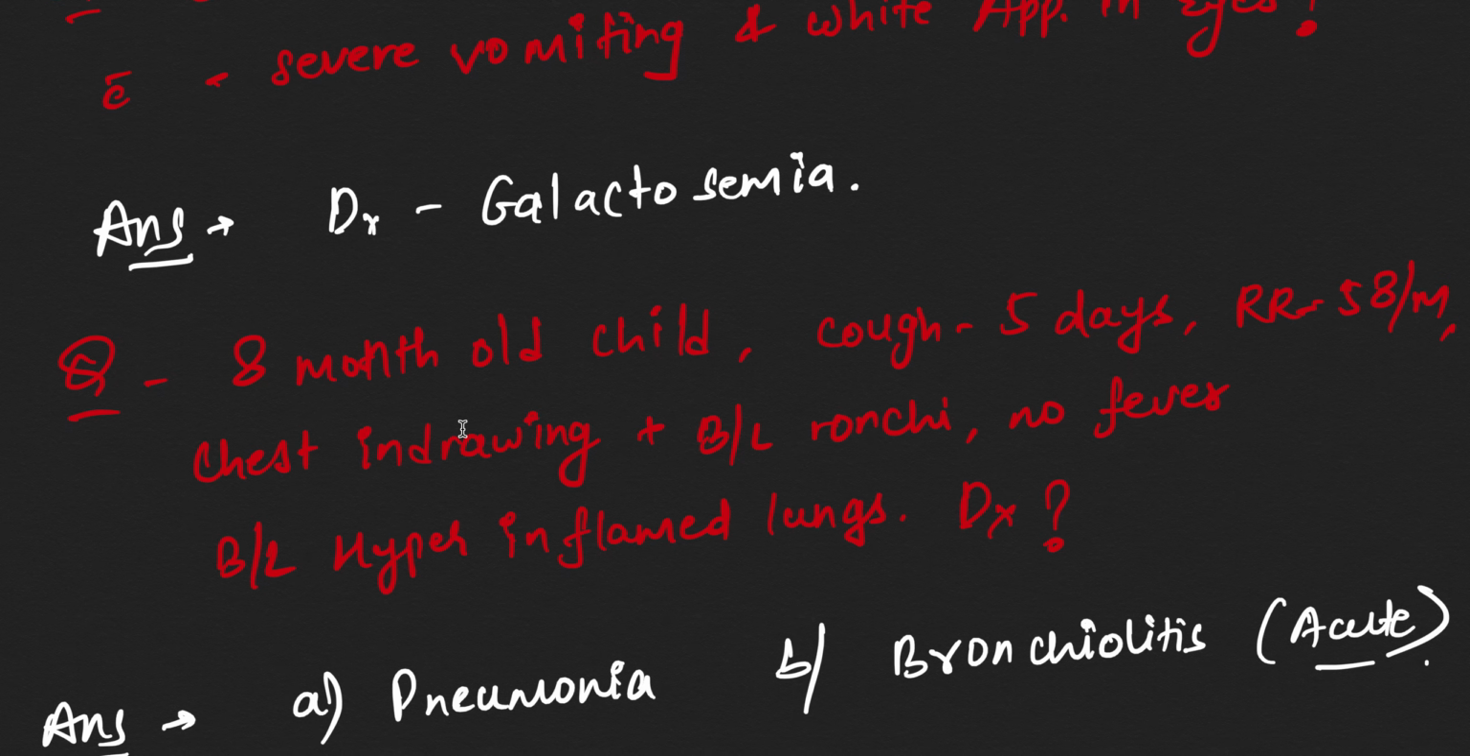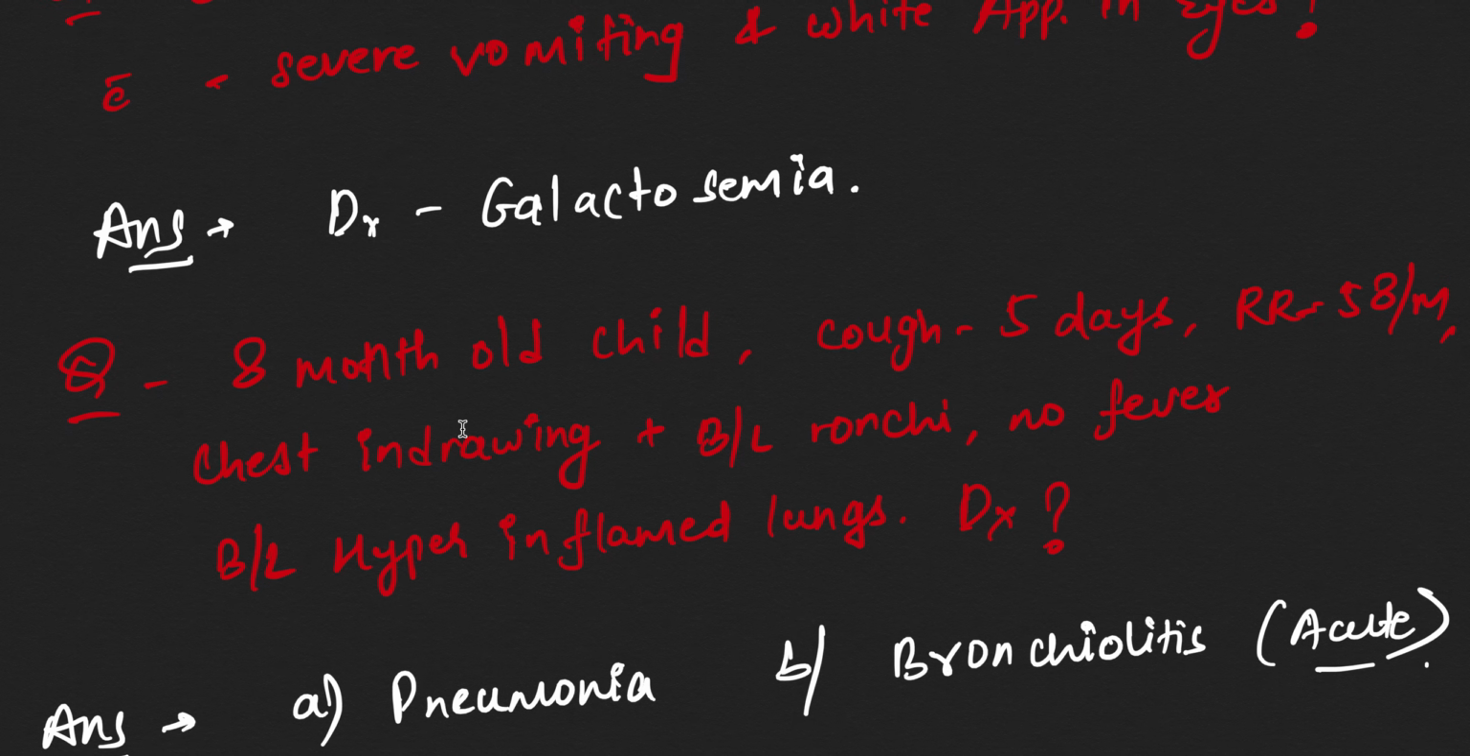Now, 8 month old child with cough for 5 days, respiratory rate 58 per minute, chest indrawing plus bilateral rhonchi, no fever, bilateral hyperinflated lungs. What will be the diagnosis? So the students were confused between pneumonia and bronchiolitis. So there is no fever and hyperinflated lungs and cough, respiratory rate is high, 8 month old child, so it is bronchiolitis, which is acute type. This is the case of acute bronchiolitis and not pneumonia.